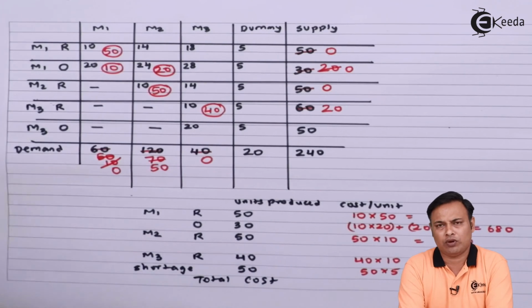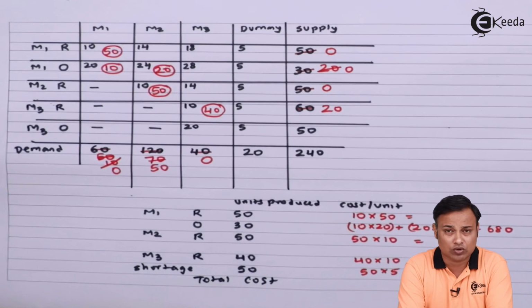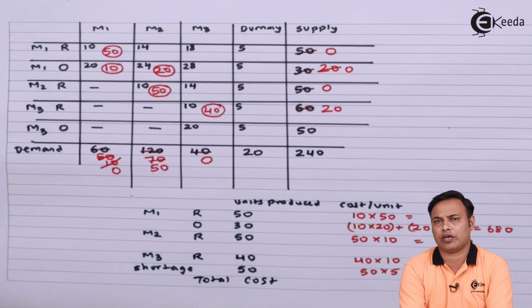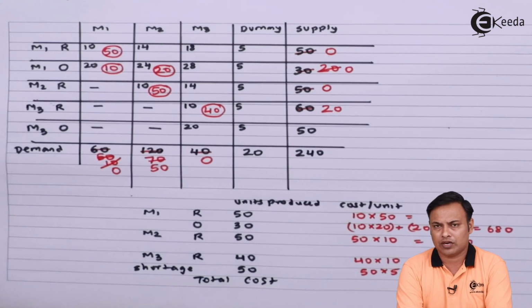So this was a quite unique problem where we had a totally different way of doing the allocation based on what is my capacity, regular and overtime, and in which month I am making how much.